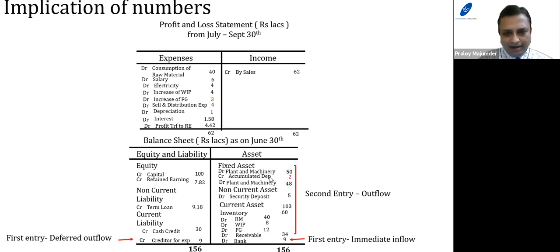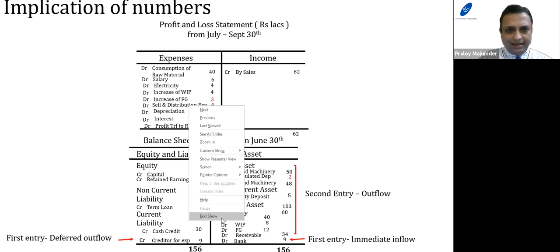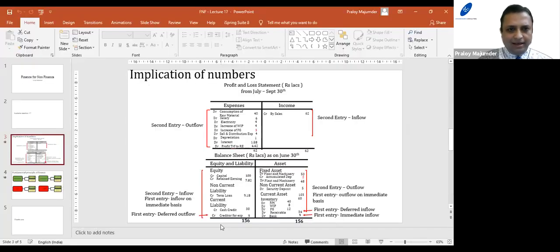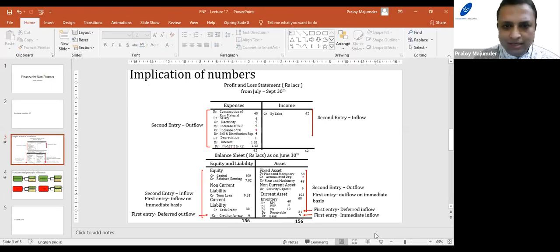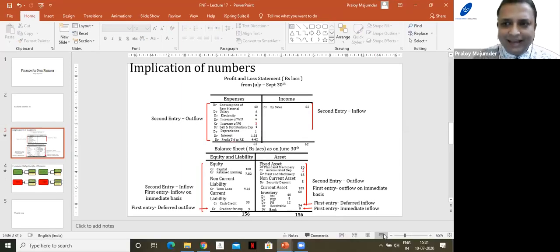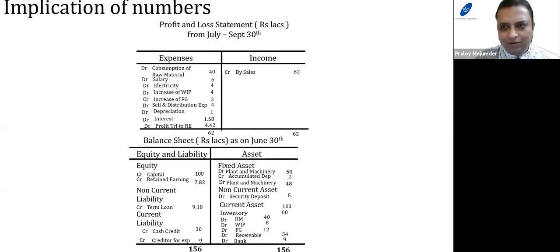Now let me slightly change it. If you see here, it should be the credit increase in finished goods. If you look at it, it's marked in red. What does it mean? It's a credit increase in finished goods. That's why I have changed it. Why is it a credit? Because it's a negative, and since it's a negative, it's a credit. How it has arrived at, you can go back to the previous sessions and find out.